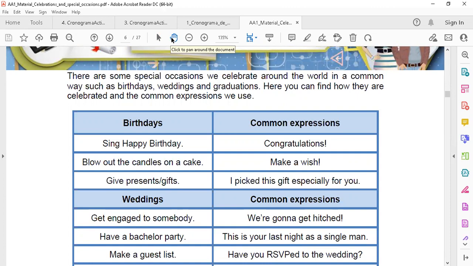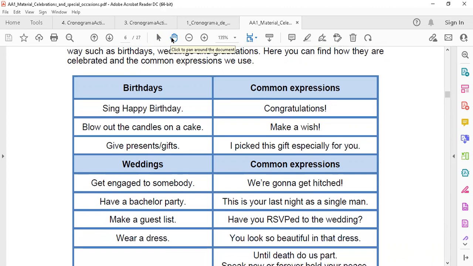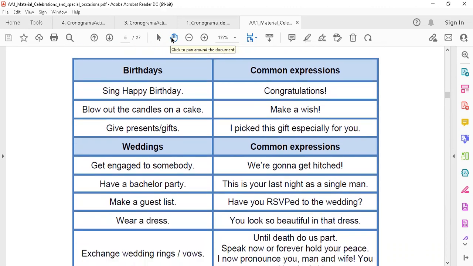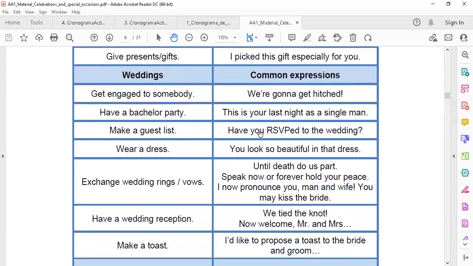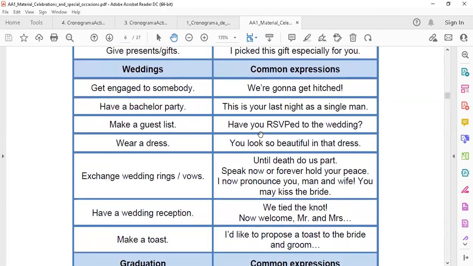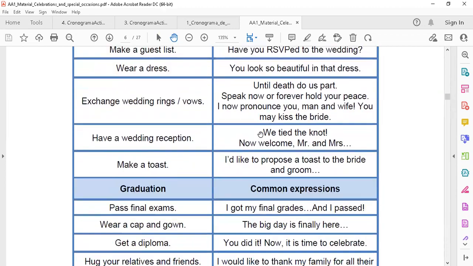Here you can find how they are celebrated and the common expressions we use. So look, please study this part because you find here in this part some common expressions.